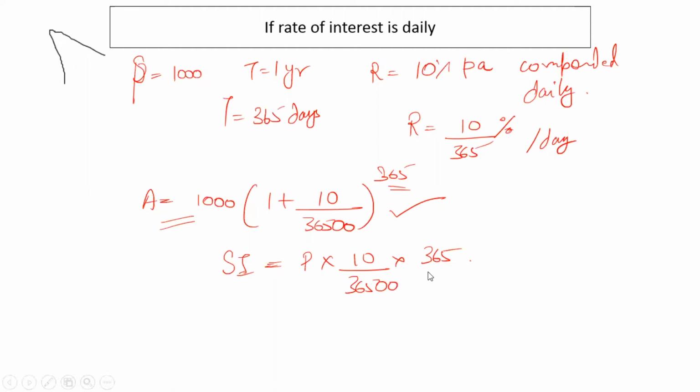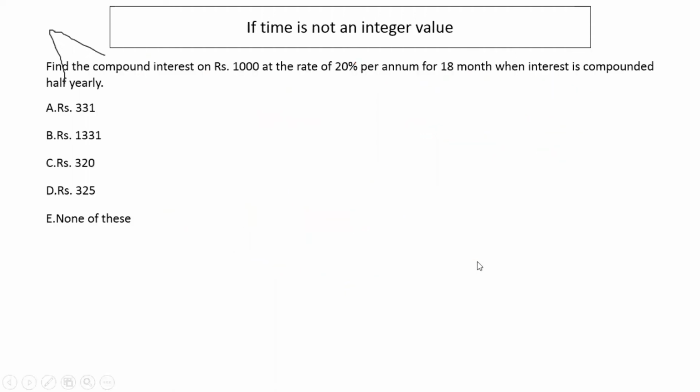So now if time is not an integral value but a fractional or a decimal value, like this question: find the compound interest on 1,000 at the rate of 20% per annum for 18 months when interest is compounded half yearly. This question could be asked in two ways. One is exactly the same way that it is written right now. Let's solve this first and then we'll move on to the second part.